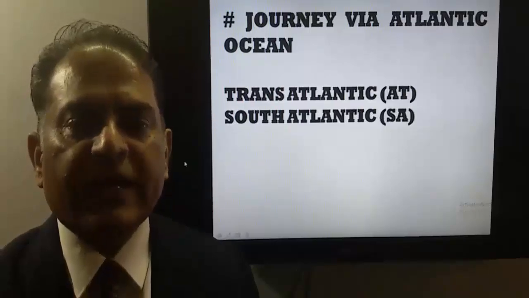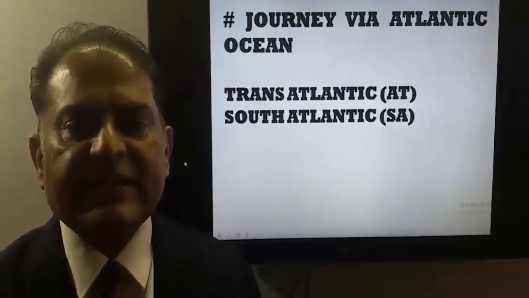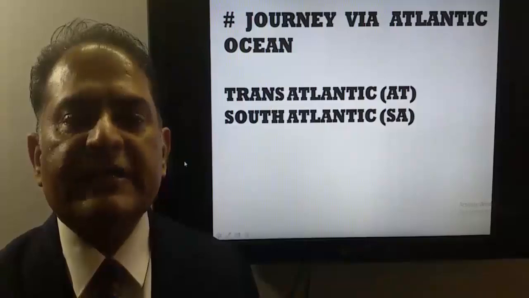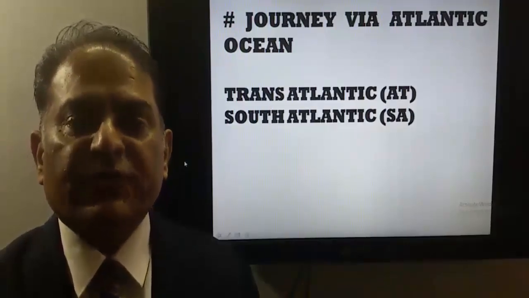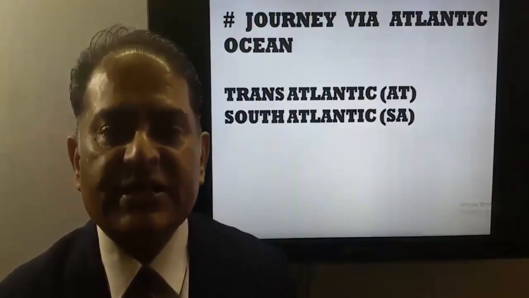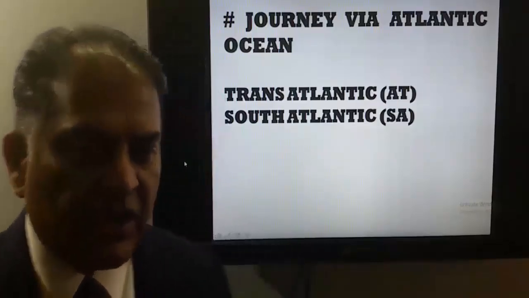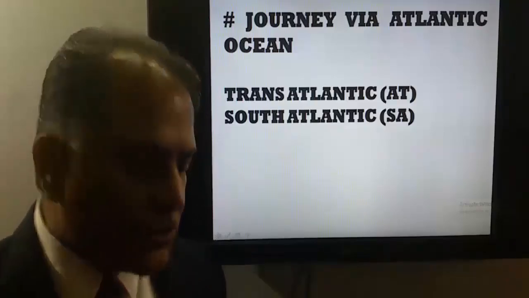Next global indicator is SA. SA means South Atlantic. It is applicable when our journey is via Atlantic Ocean, means when our passenger is crossing the Atlantic Ocean. Now we'll understand this global indicator through this map.